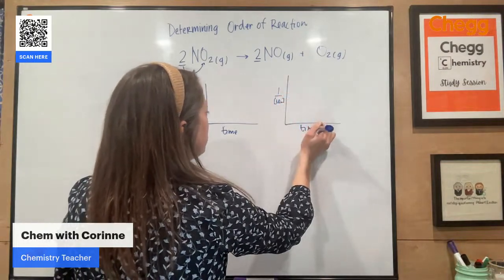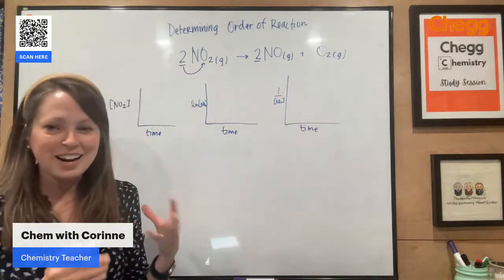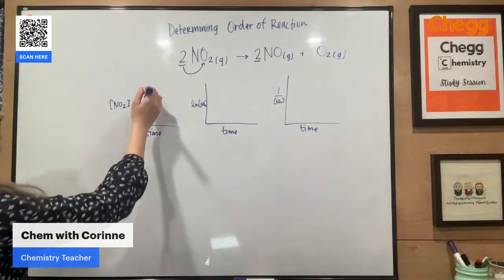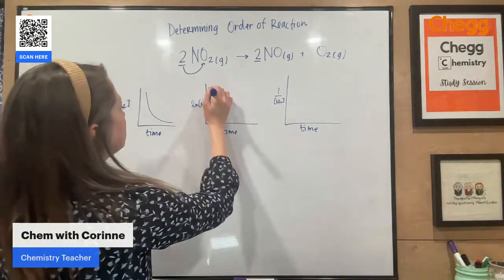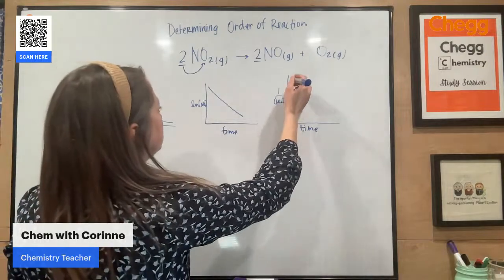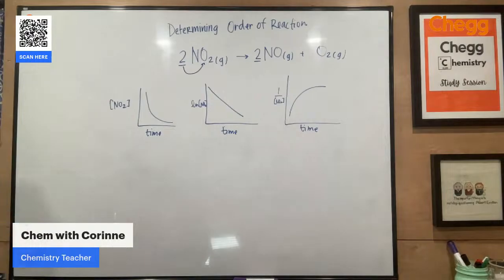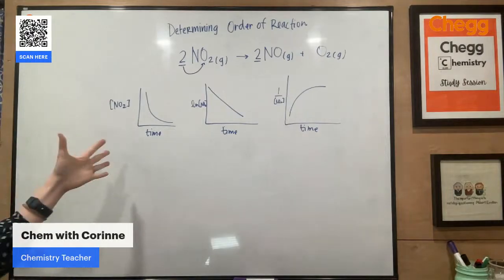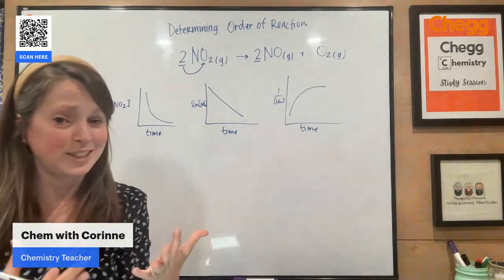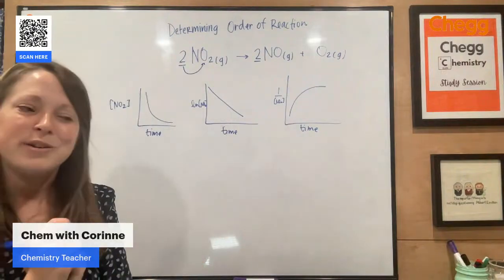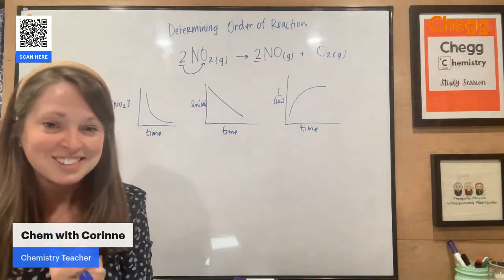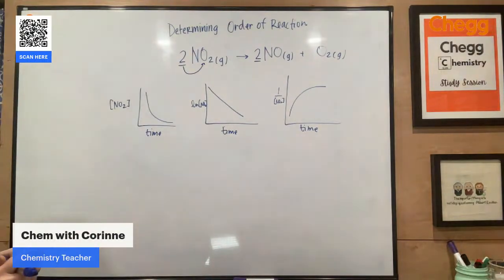And hopefully you're wiggling in your seat right now, like, I know how to solve this. Let's say this curve looks like this, this one looks like that, and this one looks like that. Looking at these 3, how can I use this data to quickly determine the order of reaction? Unfortunately, this is one of the things you have to memorize in any first year chemistry class.